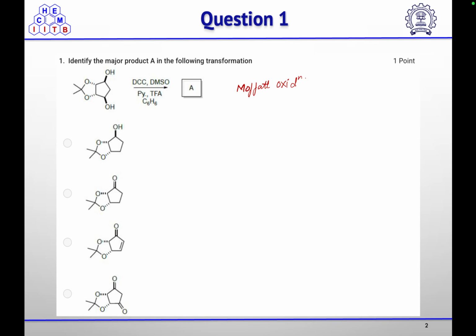In this case, your alcohol will get oxidized. One of the alcohols will get oxidized, and as the structure is symmetrical, it doesn't matter which one gets oxidized, and then this beta hydroxy ketone will form.